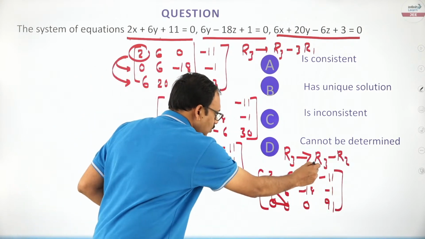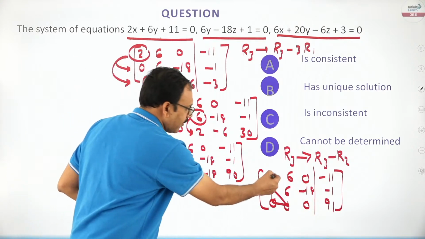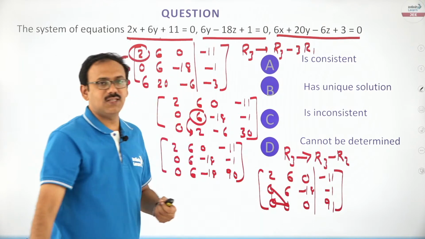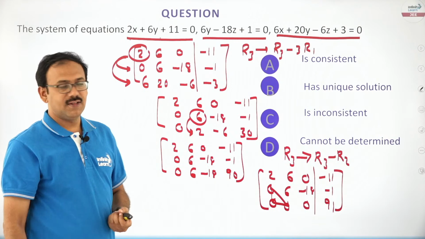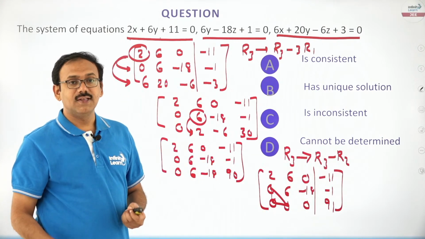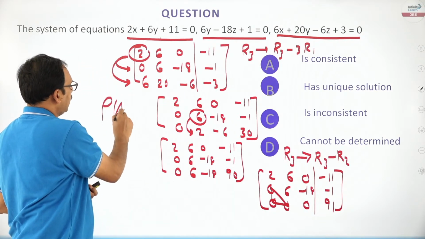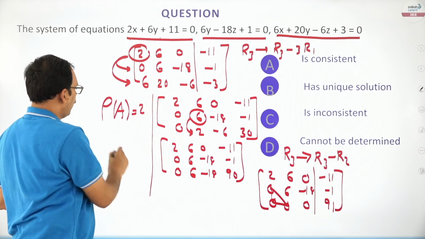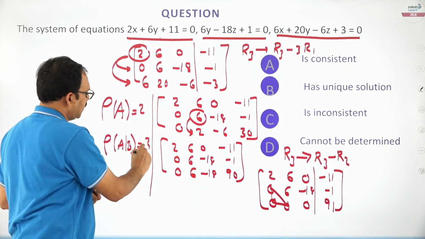Now you just try to comment on the rank of A. You see friends, rank of A means only these 3 by 3 part. Rank of A is 2, my dear friends. Whereas rank of A by B, the total matrix, is 3. Number of non-zero rows, friends. You see, rank of A is 2, whereas rank of A by B is going to be 3.